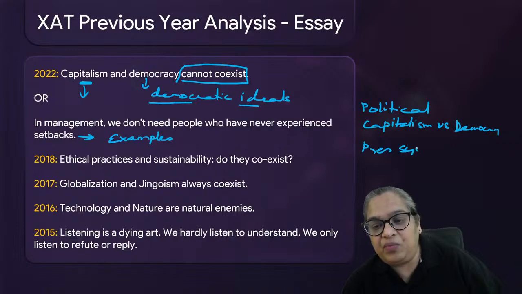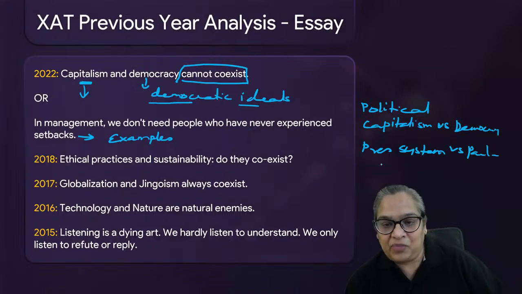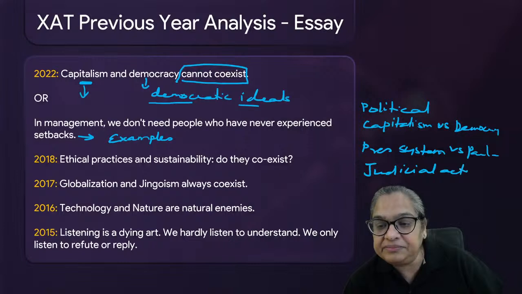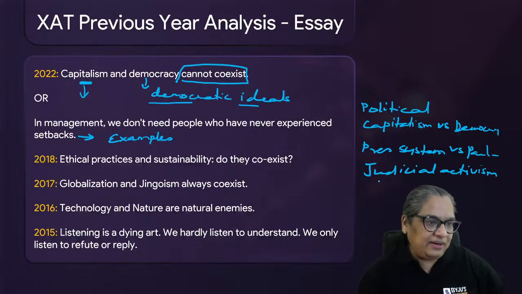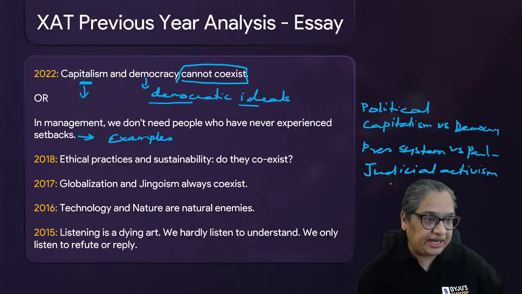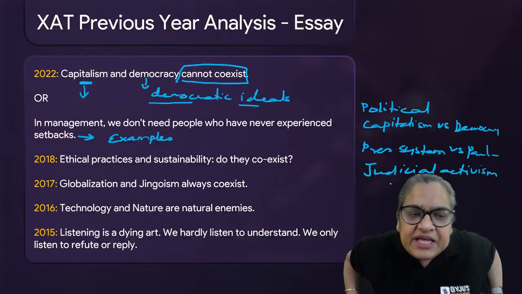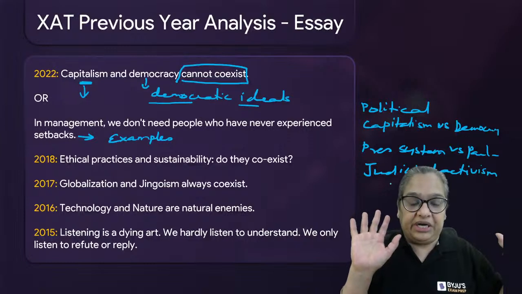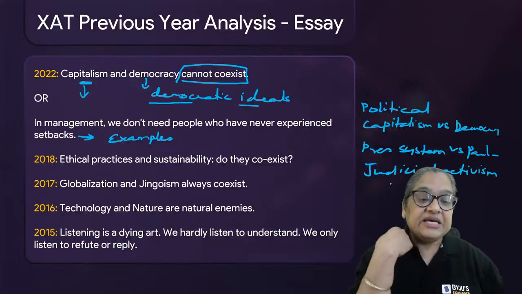presidential system versus parliamentary system. One is judicial activism, okay, and race or caste-based politics being the bane of democracy. Think of 3 or 4 good political topics which have been asked over the years.